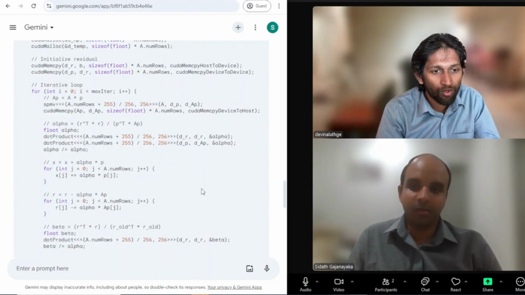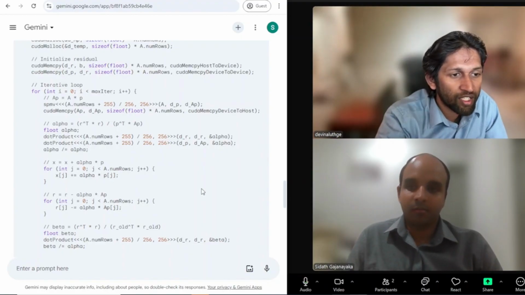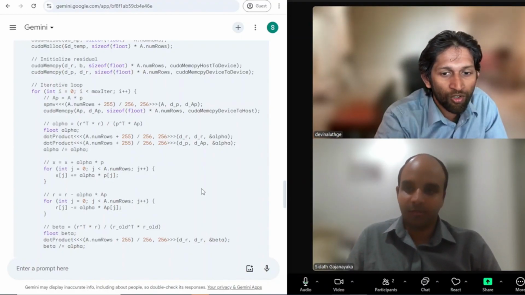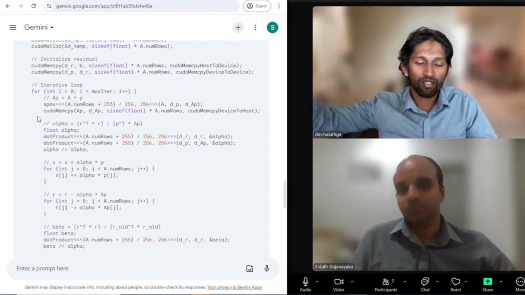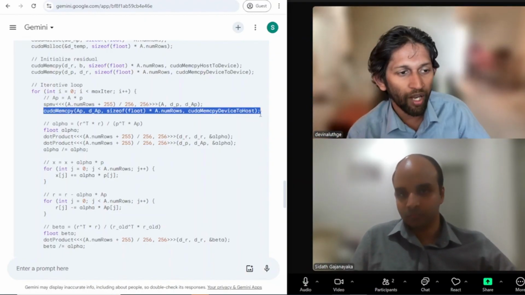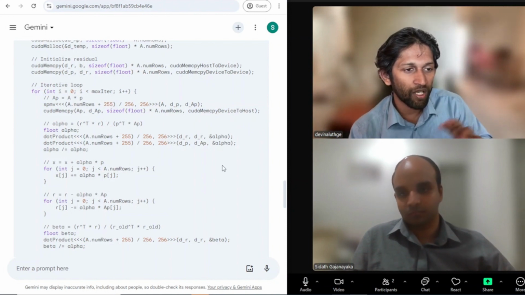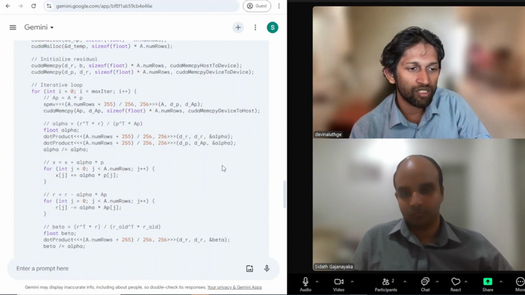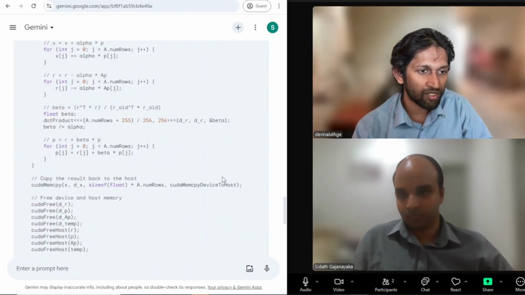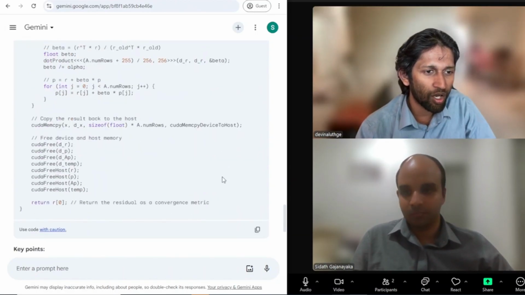There you can see that cudaMemcpy. So they don't solve everything in the GPU and come back to the CPU. In fact, they are doing an intermediate copying from the GPU to the CPU. So this seems quite fishy, and I don't know how this